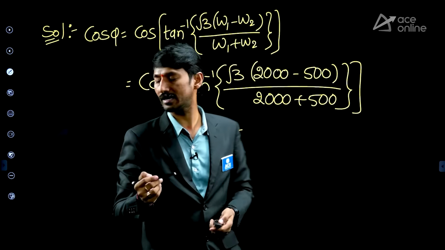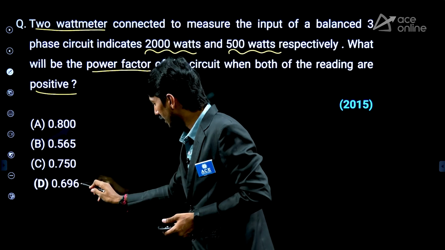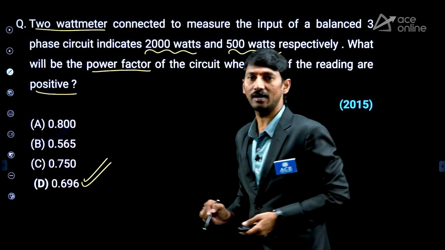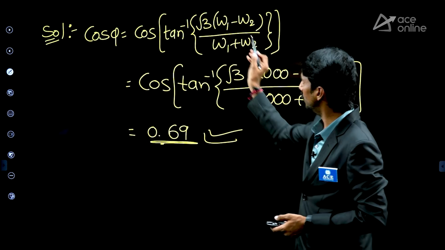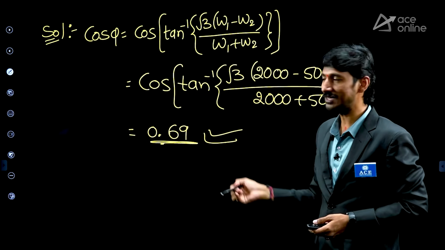Check the options, which is the correct option. 0.8, 0.565, 0.75. So simply 0.69 is the answer. Right? In this way, you need to remember the formula. You have to simplify. Answer is 0.69. Right? Next question.